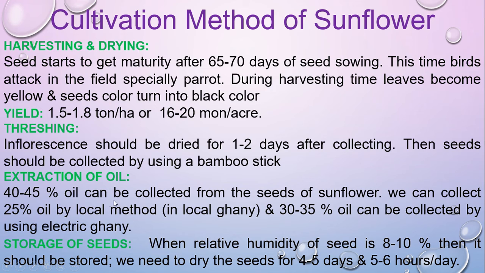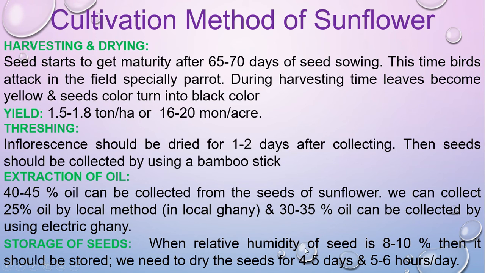About 40% oil can be obtained from sunflower seeds, and we can collect about 25% oil by the local method, or 30 to 35% if we use an electric machine. Nowadays most farmers use the electric machine.